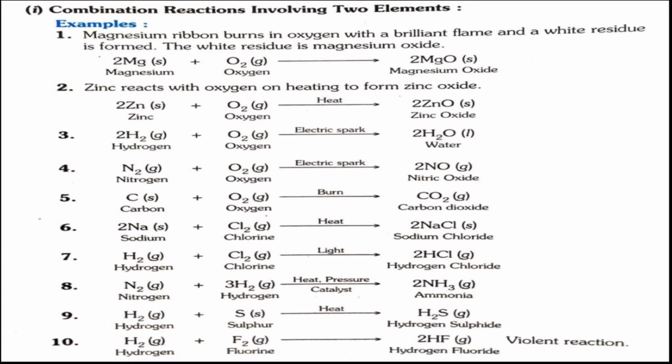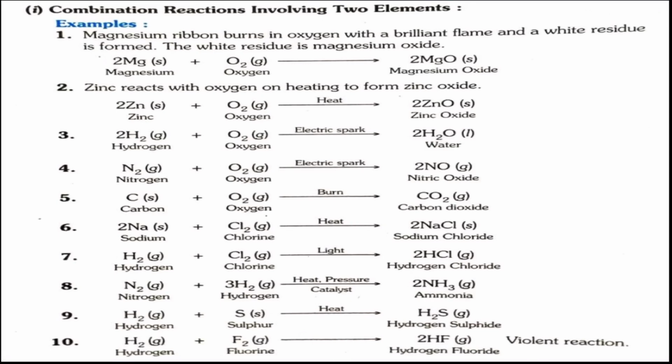So 2Mg plus O2 gives 2MgO. Second reaction, zinc reacts with oxygen on heating to form zinc oxide. Here children, you see Zn is one element and oxygen is another element. They combine to form a new substance ZnO. Third example, 2H2 plus O2 gives 2H2O. This is very common: hydrogen reacts with oxygen to produce water molecule.